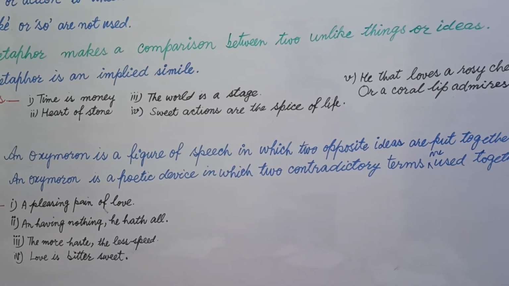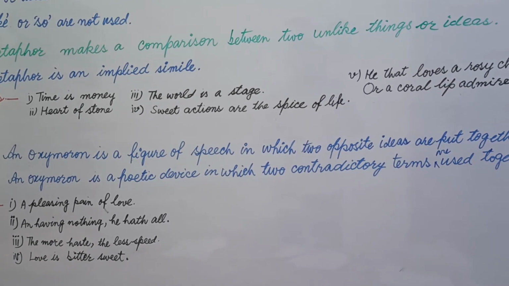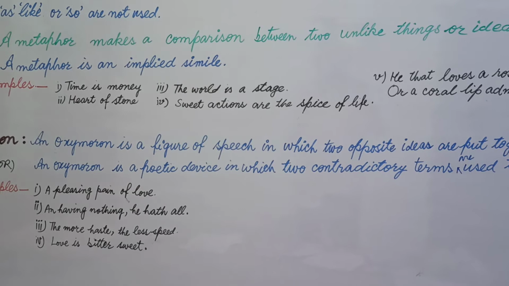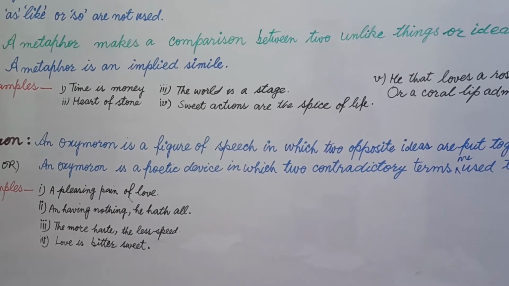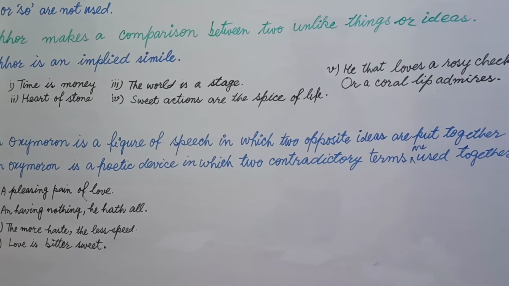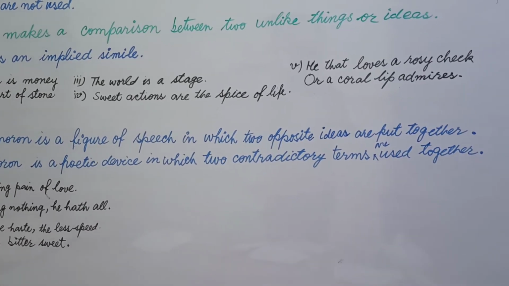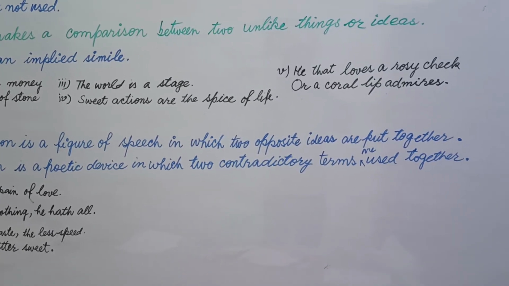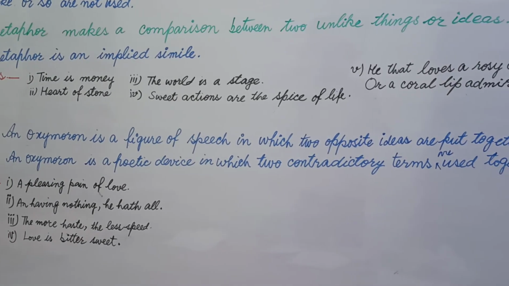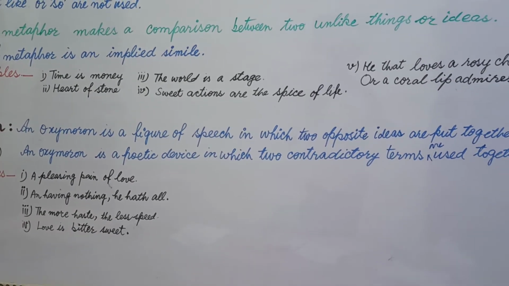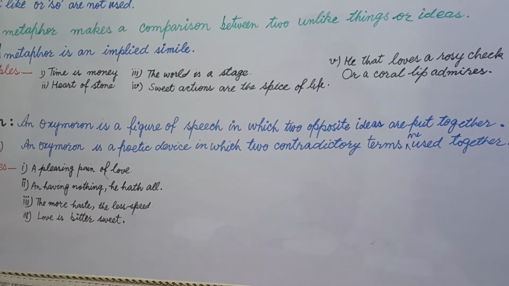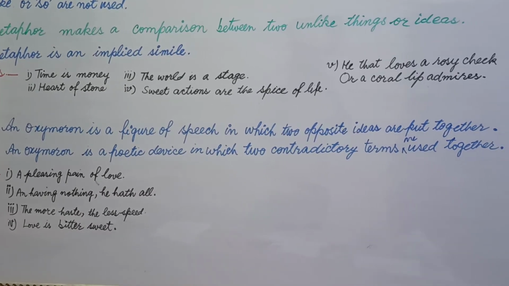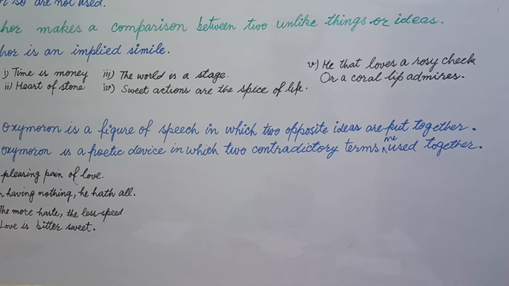Like, if you are writing pleasing, you should write pain. If you write something open, there should be something related to close. Means two opposite ideas must be put together. An oxymoron is a poetic device in which two contradictory terms, means in which you talk one positive and the other negative, that is called oxymoron. Now you can learn any one of these two definitions, and I would like to prefer first. An oxymoron is a figure of speech in which two opposite ideas are put together.